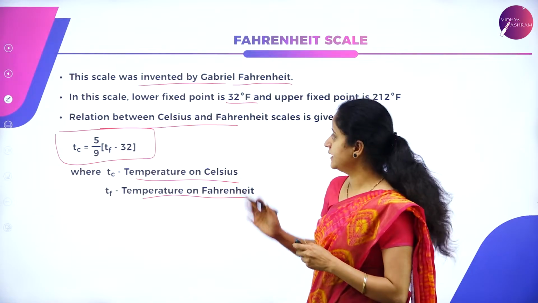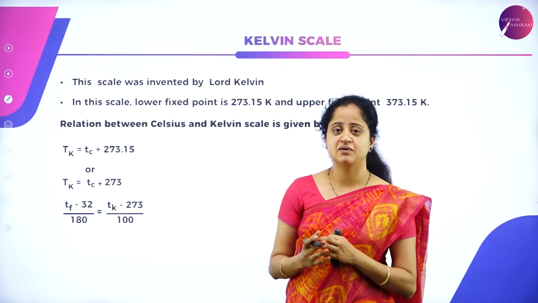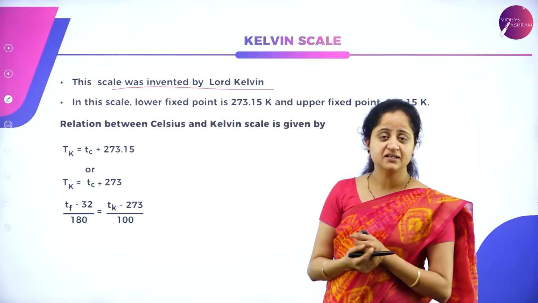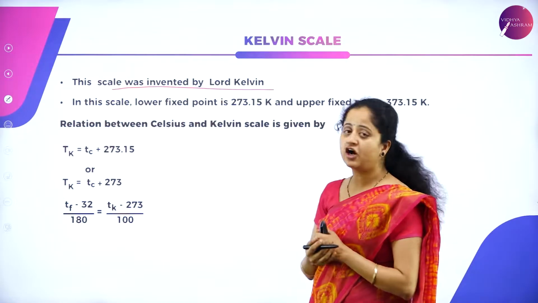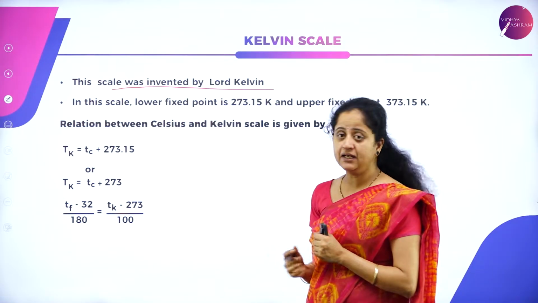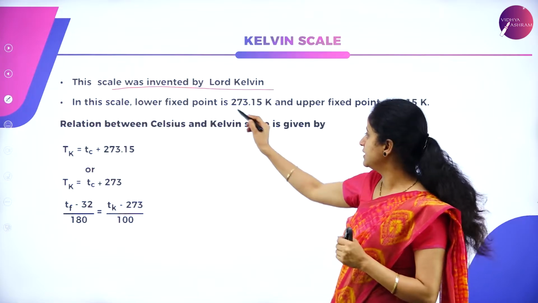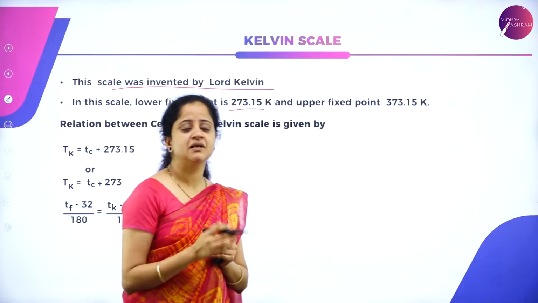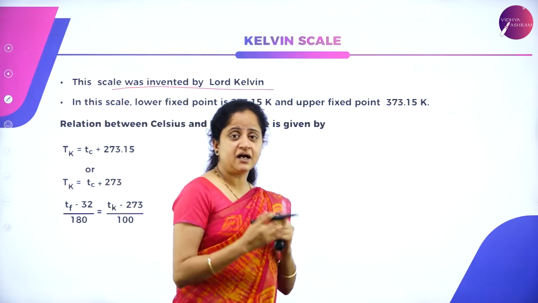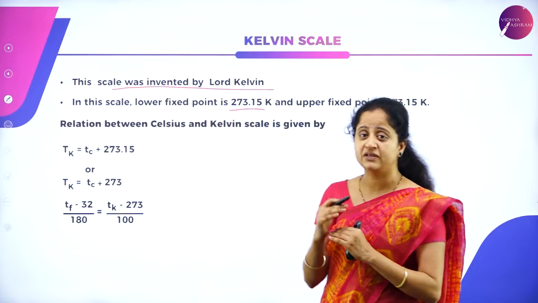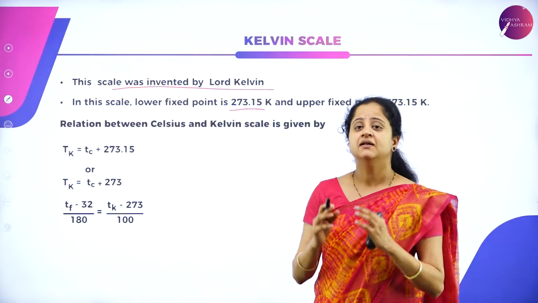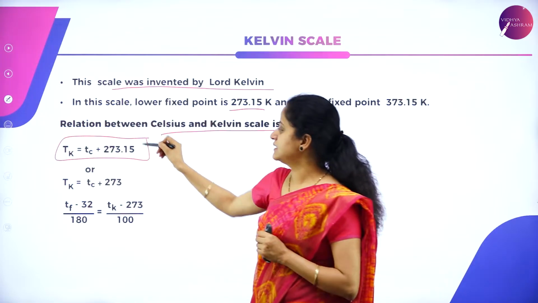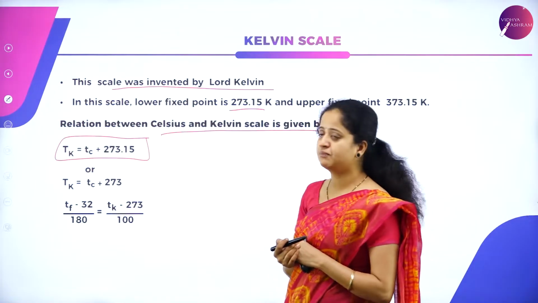Before that, let us study about the Kelvin scale as well. Let us discuss about these expressions later. So what is Kelvin scale? This scale was invented by the scientist Lord Kelvin. So in this scale, the lower fixed point, as we all know, is 273.15 Kelvin and the upper fixed point is 373.15 Kelvin, and there are 100 divisions in between these two fixed points, and the relation between the Celsius and Kelvin scale is given by the expression Tk is equal to Tc plus 273.15.